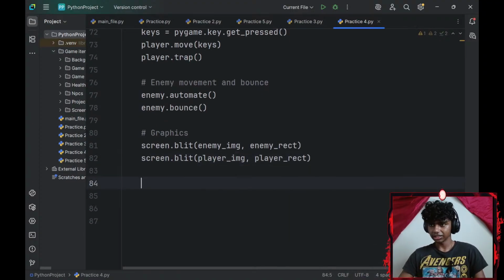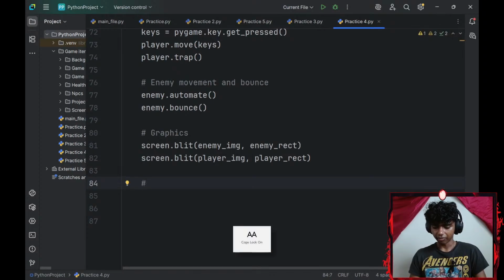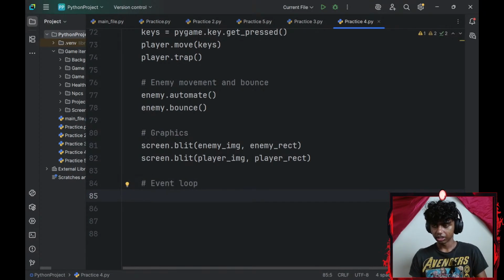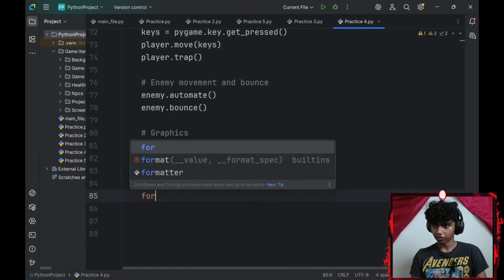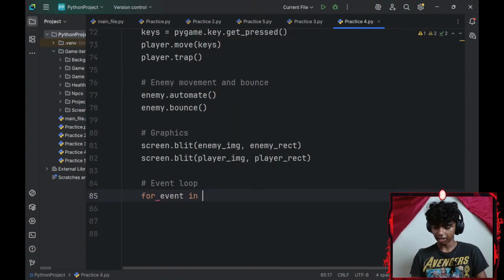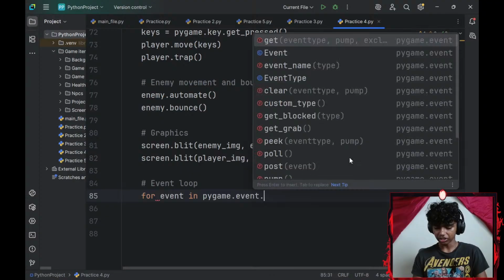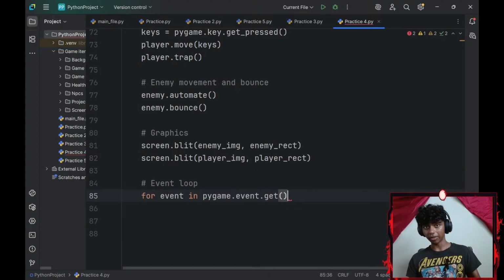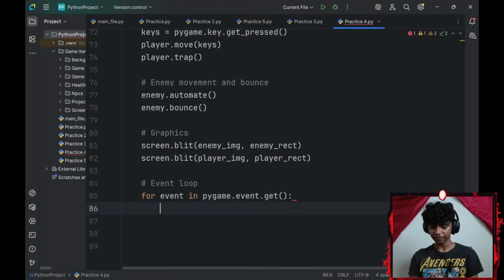Okay, that's basically it. Let me now go ahead and add my event loop. So my event loop is going to be set to for every event in pygame.event.get. This basically gets all my pygame events, but I'm looking for a specific one.